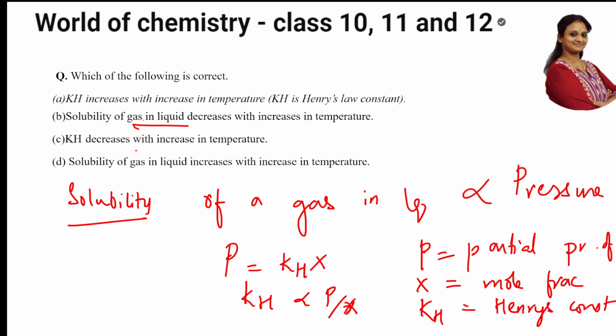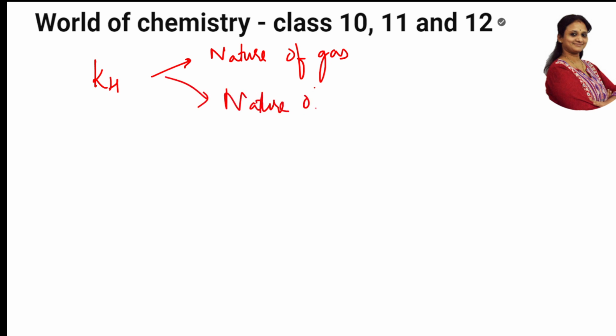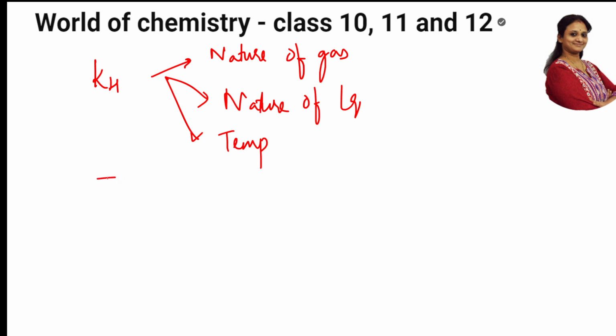Now this KH or Henry's constant, what factors does it depend on? Your Henry's constant depends upon the nature of gas. This is the first important thing which you should remember. It also depends upon the nature of liquid. This KH also depends upon temperature, as you have seen. Now, looking into this equation, can I summarize something? As the temperature increases, KH value also increases and X value decreases.